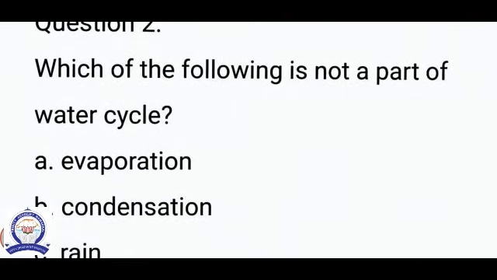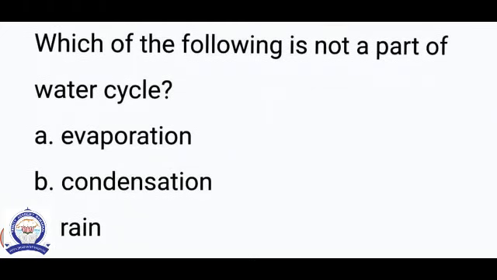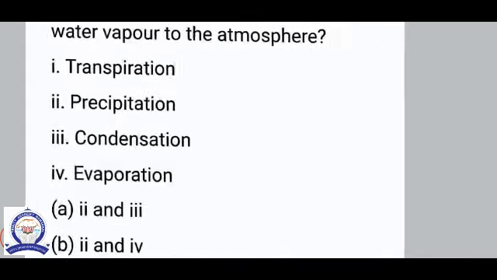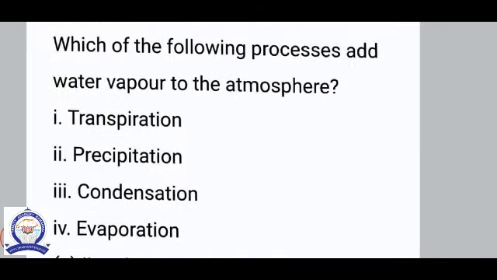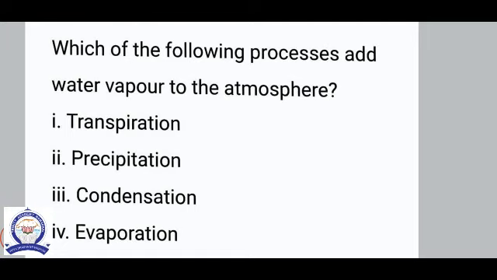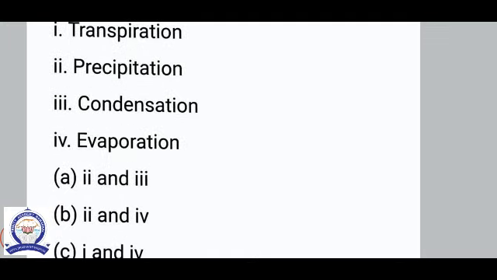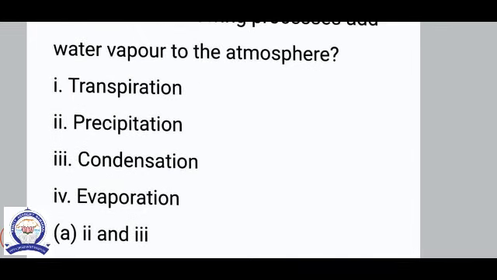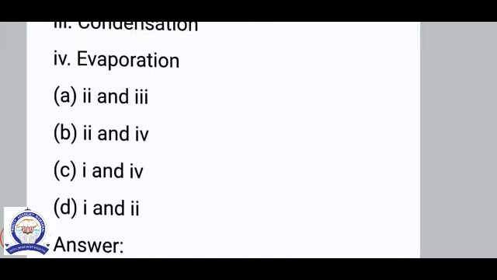Second question, which of the following is not a part of the water cycle? Evaporation, condensation, rain and distillation. The right answer is rain. Question number 3, which of the following processes add water vapor to the atmosphere? Transpiration, precipitation, condensation and evaporation. So the right answer is 1 and 4, that means transpiration and evaporation.